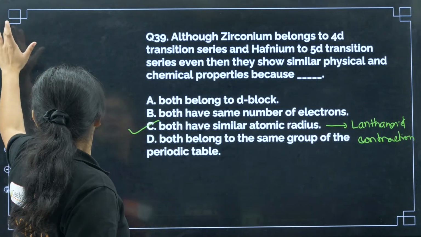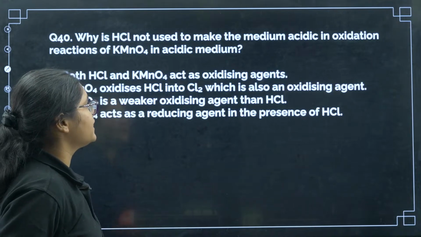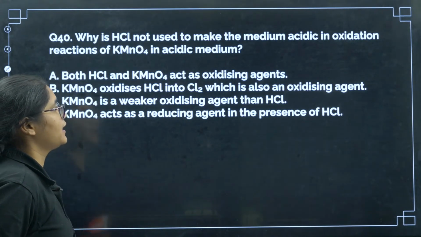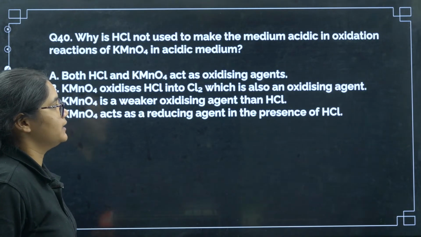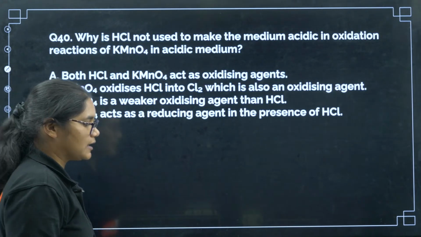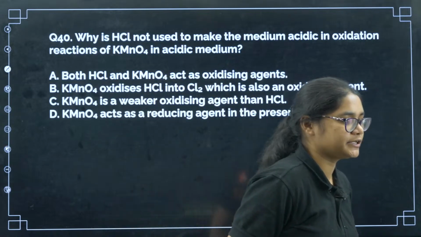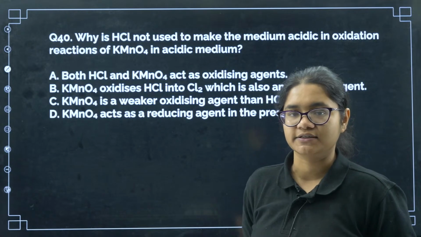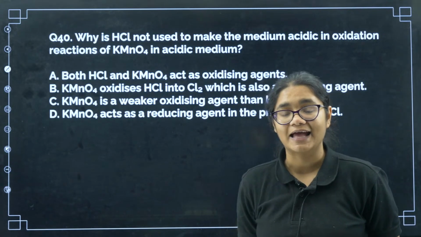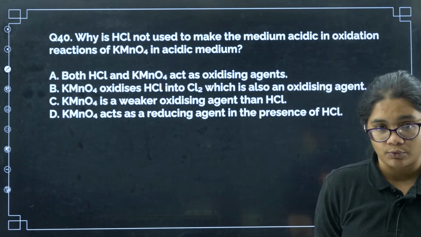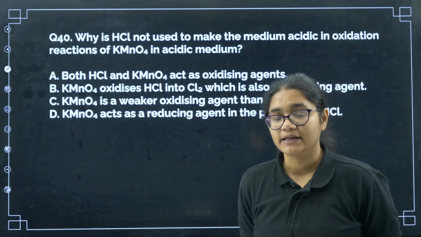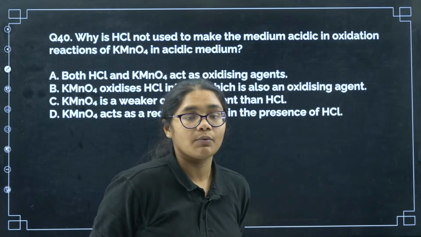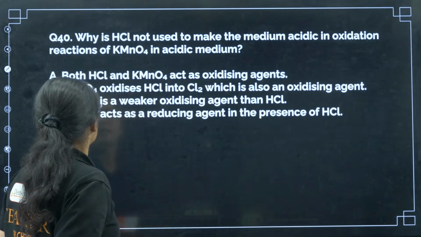Okay. Next. Why is HCl not used to make medium acidic in oxidation reactions of KMnO4 in acidic medium? Okay, so suppose we are doing some reaction in which we need acidic medium. We want to oxidize one substance. I have taken oxidizing agent as KMnO4, and to make that medium acidic I cannot use HCl or hydrochloric acid. What is the reason for that?